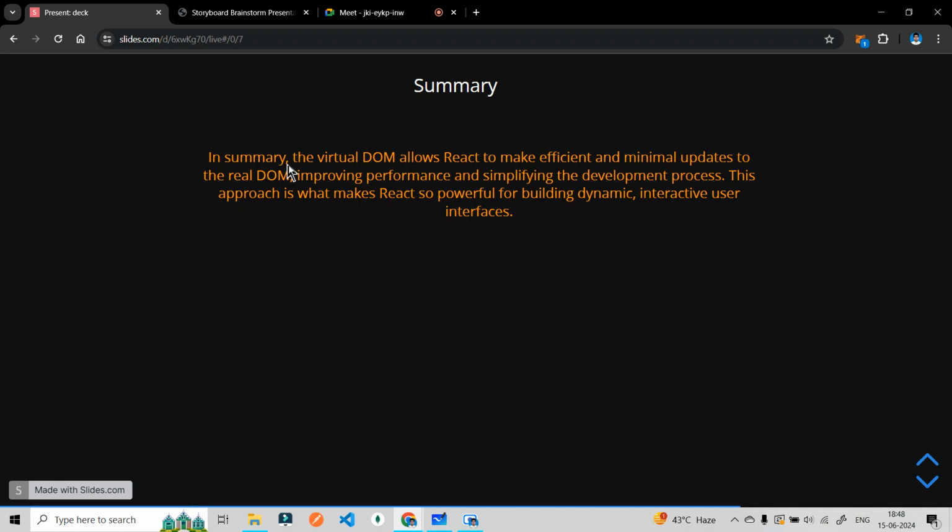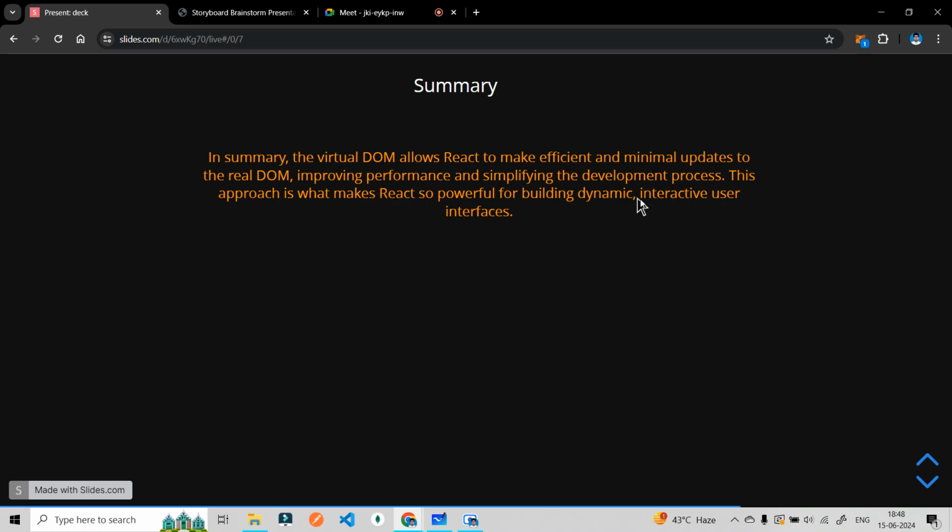So, in summary, a virtual DOM allows React to make efficient and minimal updates to the real DOM, improving performance and simplifying the development process. This approach is what makes React so powerful for building dynamic UI. Why dynamic? Because now we are not again and again re-rendering our whole DOM element. We are dynamically changing that particular node of that particular DOM element.